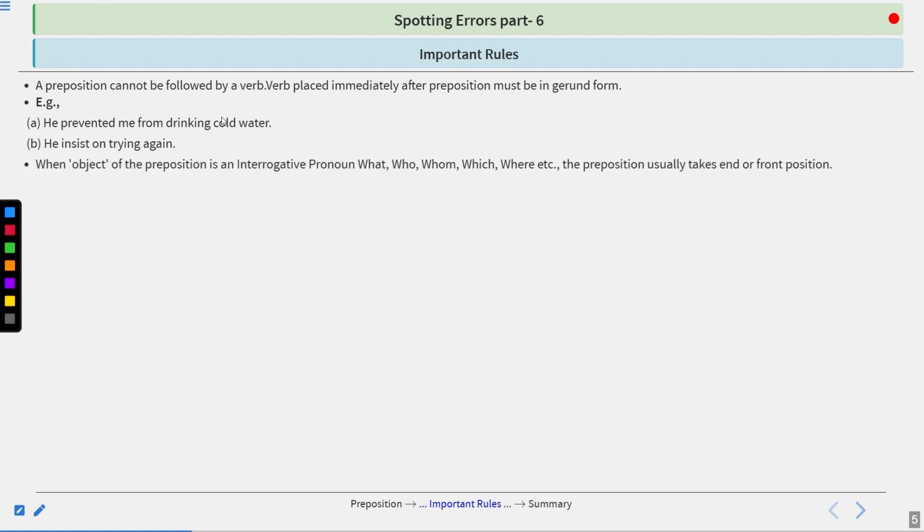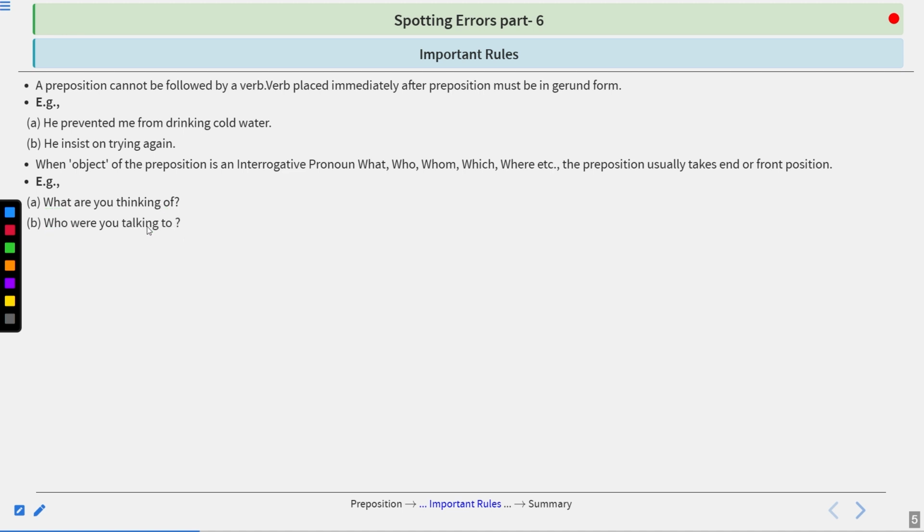When the object of the preposition is an interrogative pronoun like what, who, whom, which, where, etc., the preposition usually takes end or front position. So in such cases, the preposition usually takes end or front position. Let's look at the examples. What are you thinking of? So here we have used an interrogative pronoun what. So we have put a preposition at the end of the sentence, of.